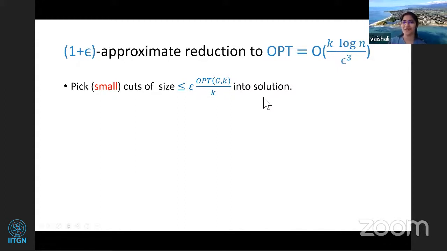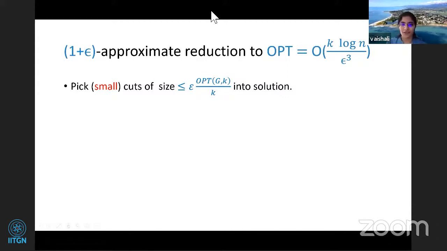What I'm claiming is that if there is a two cut in your graph of size at most epsilon opt by k, we can pick it into our solution. Just cut it, you'll get two more components, and recurse on the connected components. So why is this valid? It is valid because even if we do it k times, how much will it cost you? It will cost you at most epsilon times opt. And since we want only an approximate solution, we are okay with the epsilon factor.